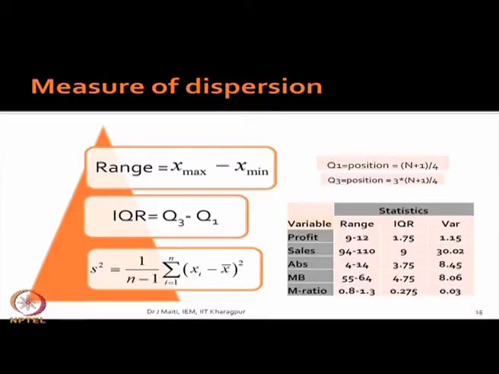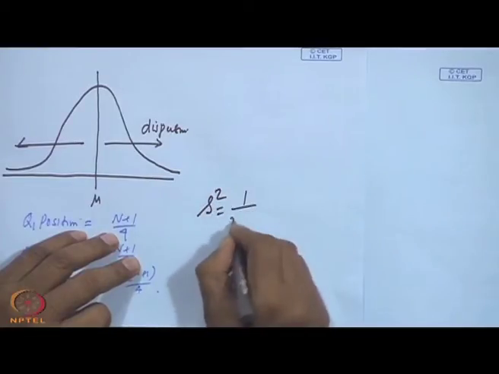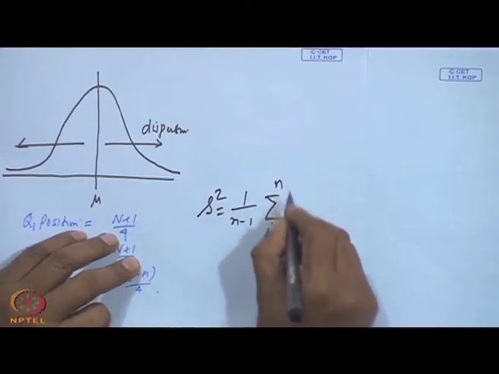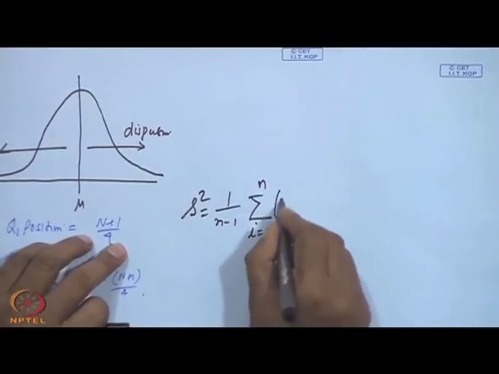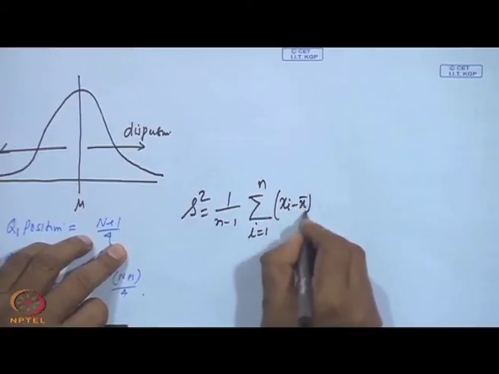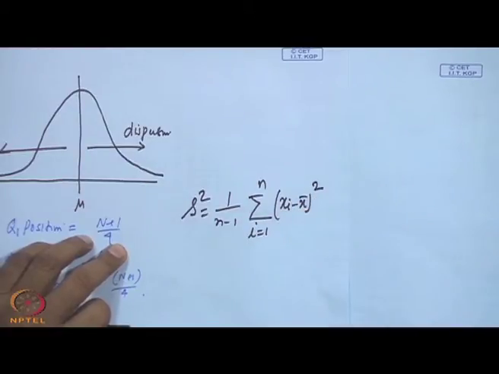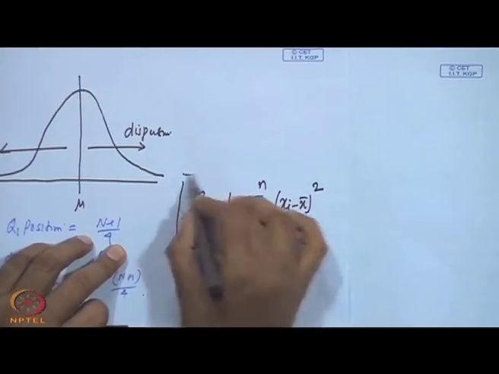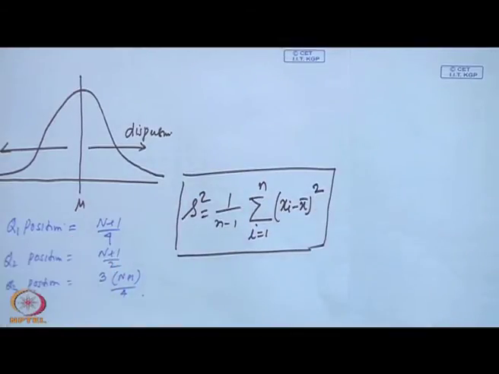And you know the variance also, yes or no? How to compute variance? In the statistical sense, s square is 1 by n minus 1, sum total of i equal to 1 to n, x i minus x bar square. This is the variability measure.